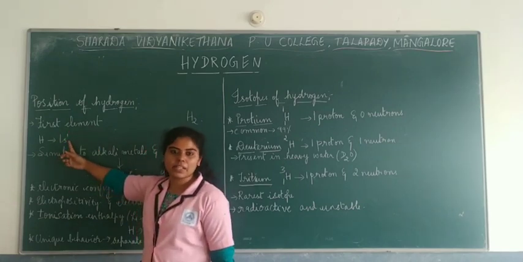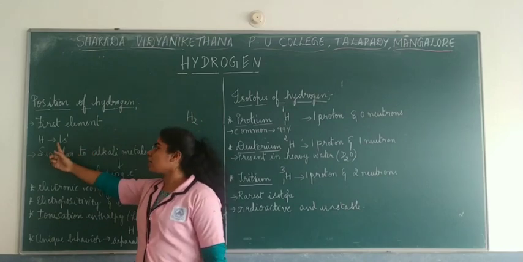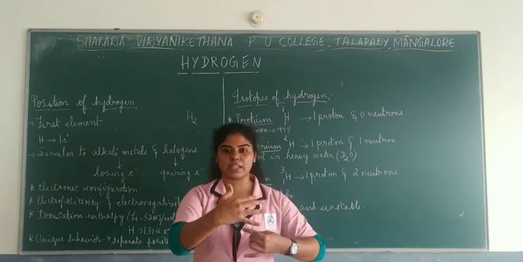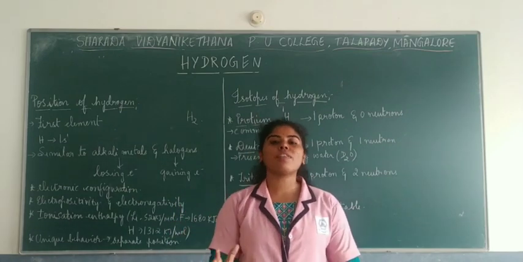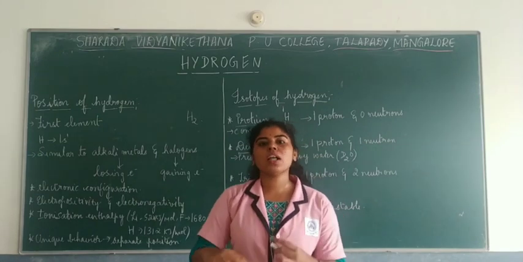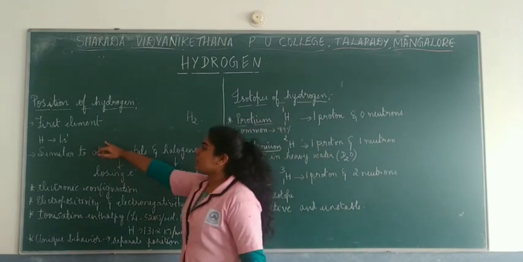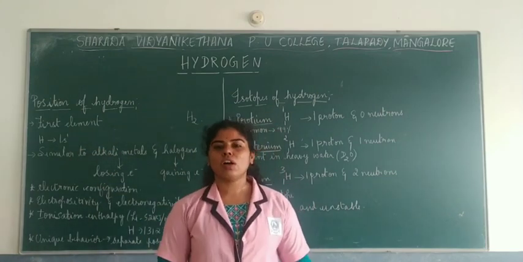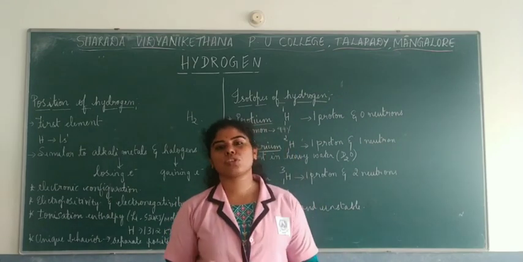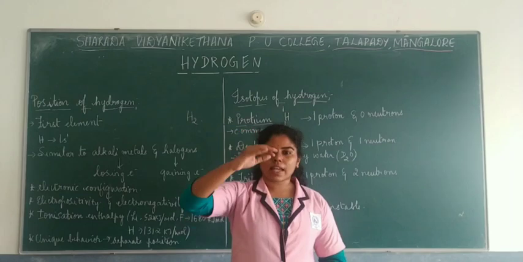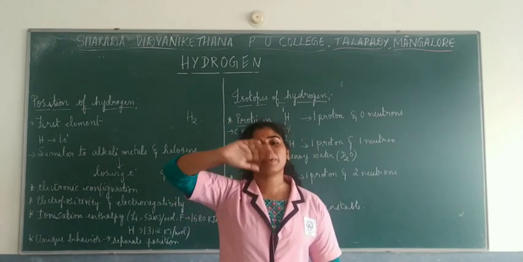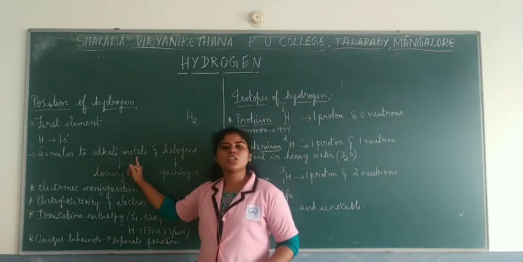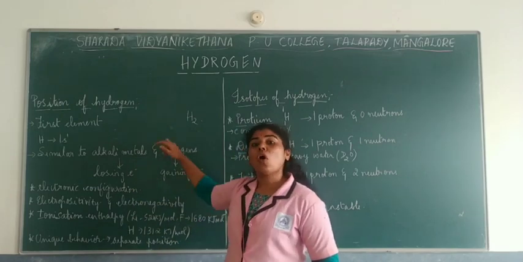Now is it stable here? No, it is not stable. It requires another electron, or it tries to lose its electron, forming H plus or H minus. So hydrogen has the property of becoming a positive ion or a negative ion. So that is one thing to be remembered. Now talking about its position, as you all know, there is still confusion about the position of hydrogen. If you check the periodic table, a separate position is given to hydrogen. It is similar in properties to the alkali metals and also the halogens.